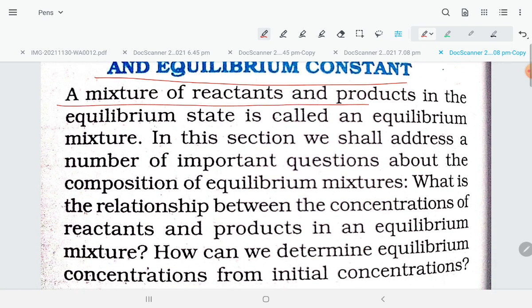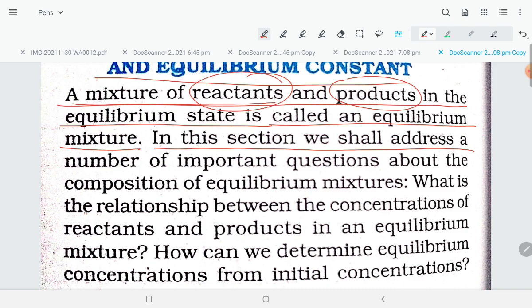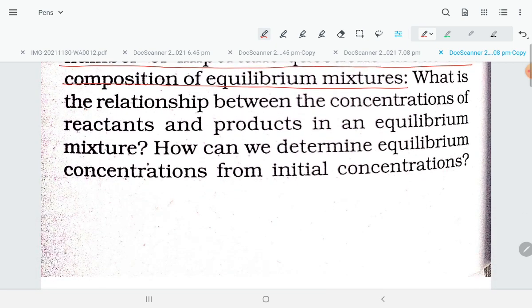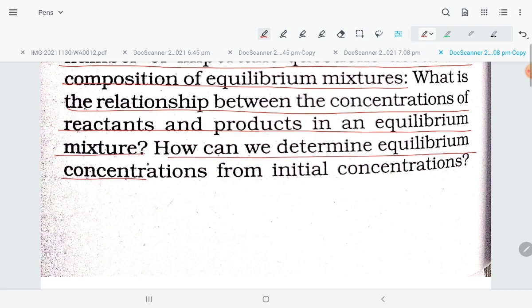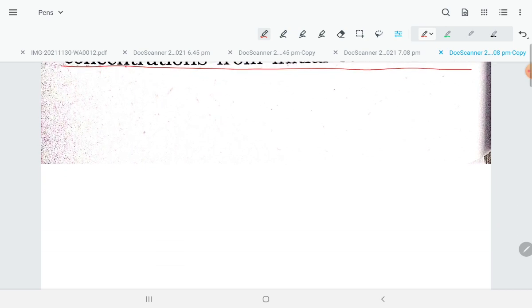A mixture of reactant and product in the equilibrium state is called an equilibrium mixture. In this section, we shall address a number of important questions about the composition of an equilibrium mixture. What is the relationship between the concentration of reactant and product in an equilibrium mixture? How can we determine equilibrium concentration from initial concentration?